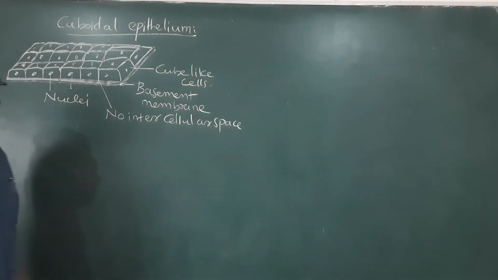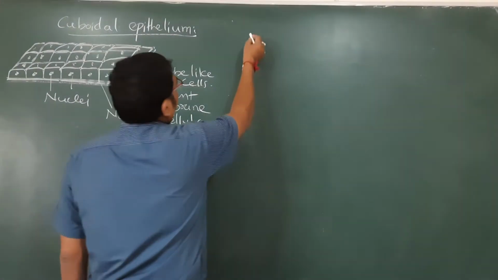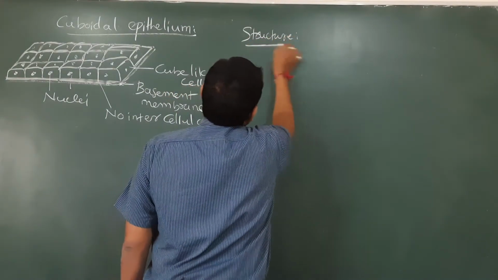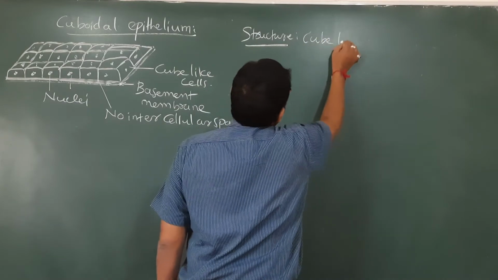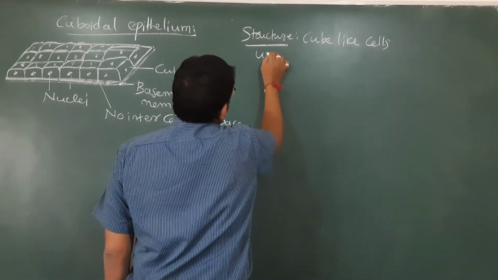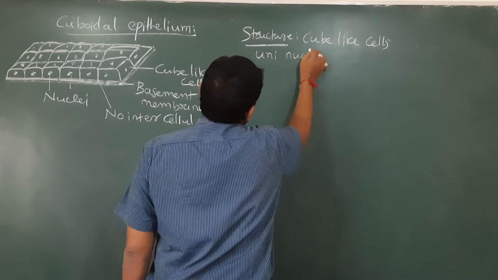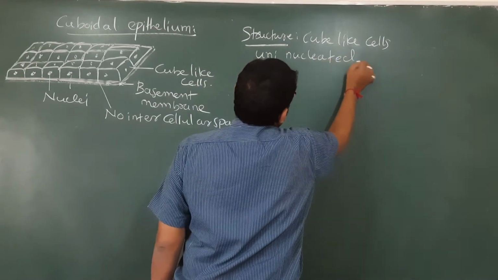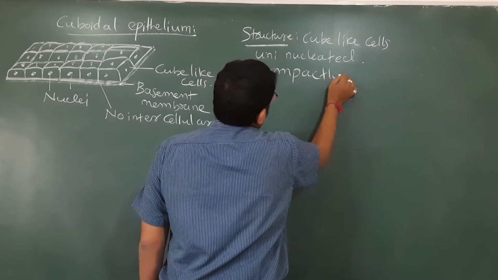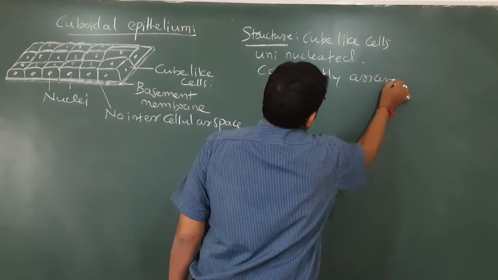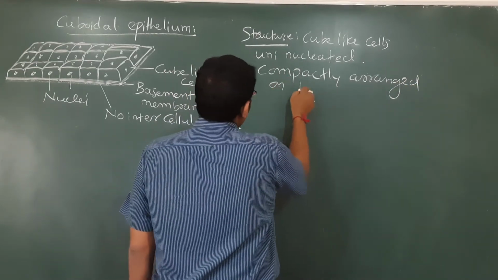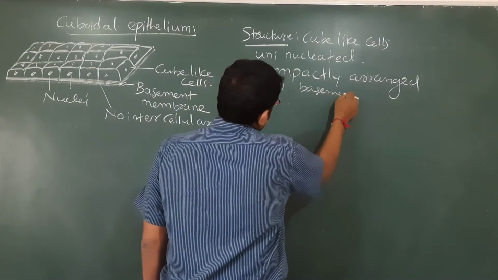So the structure says: cube-like cells, uninucleated, compactly arranged on the basement membrane.